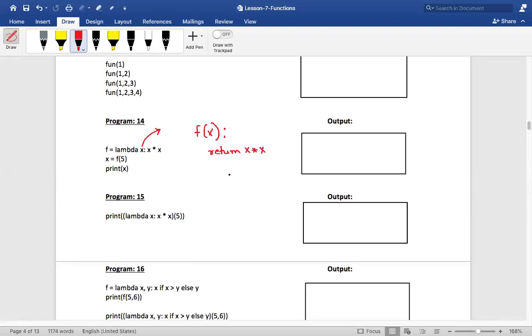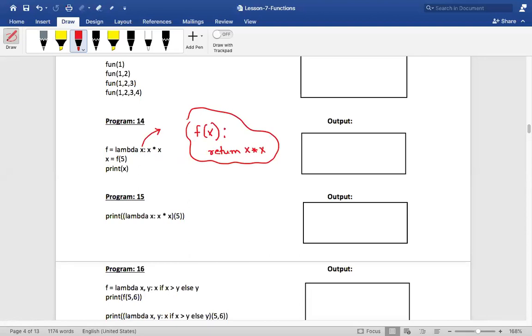Is that clear, my dear friends? Did you understand? So this lambda x colon x into x, if Python is converting it into a function, would look like this. I'll be giving you more examples like this, but you'll have to understand. So x is the parameter and x into x is the expression, and this function will be returning this value after performing that particular expression. Is that clear, my dear friends? Guys, everyone, is that clear? This is very important for you to understand. Hello everyone, please say, is it clear or not? Everyone, please put that in the chat box.